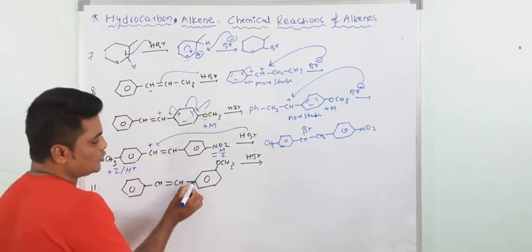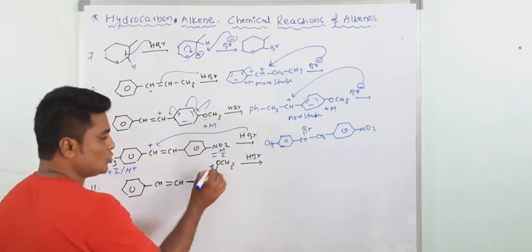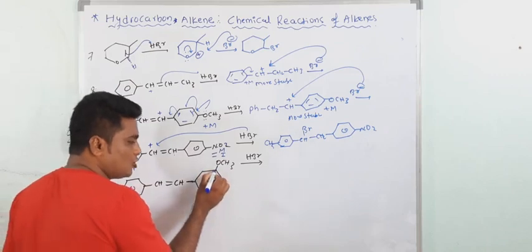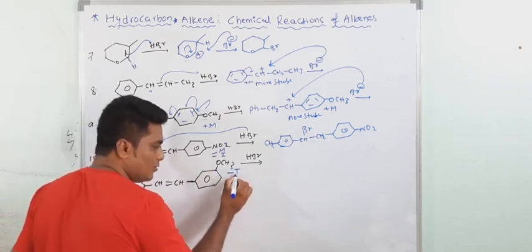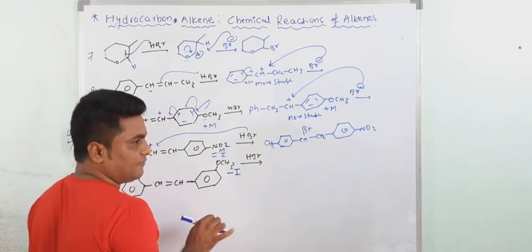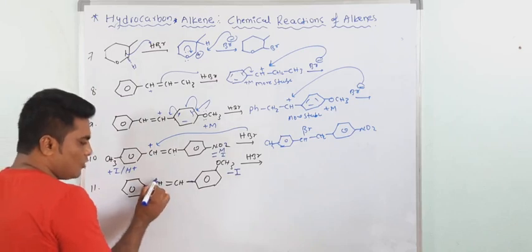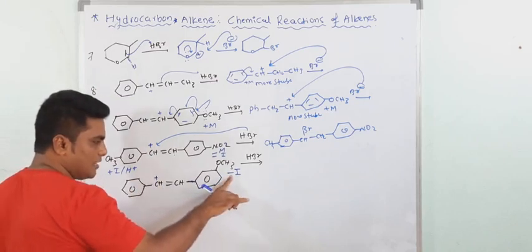So see, this is the ipso position. With respect to this one, this is meta. There is no resonance. So the groups at the meta position show only inductive effect. But this is oxygen, which shows minus I effect.